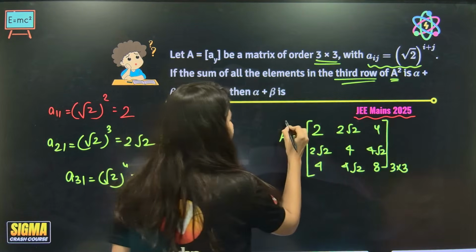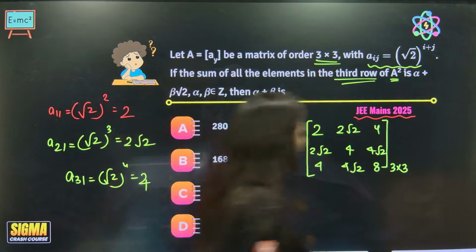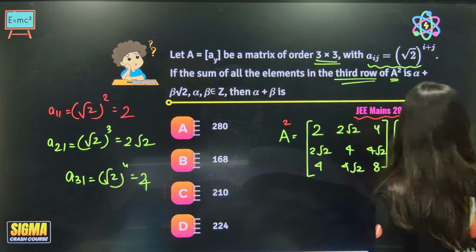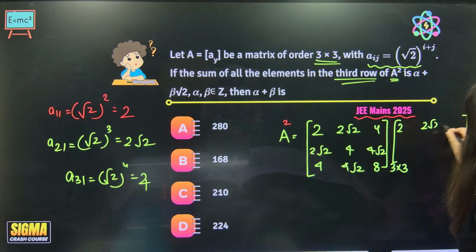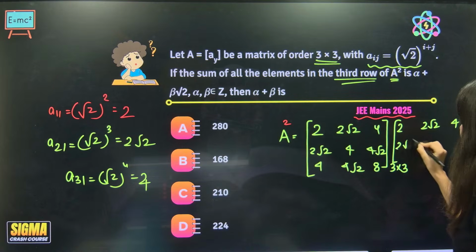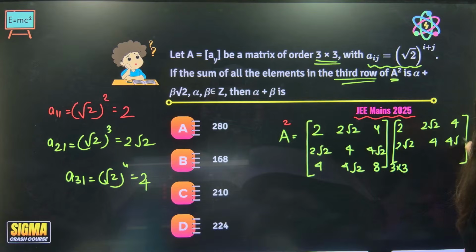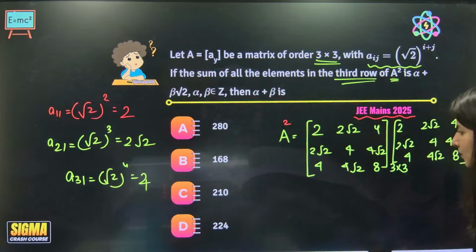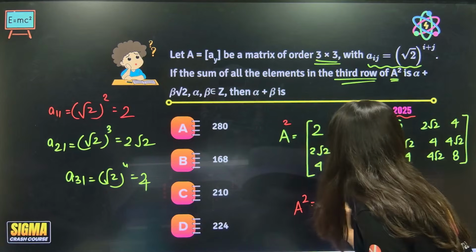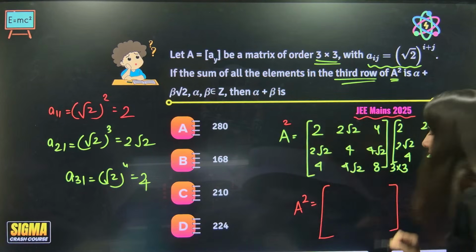Correct. Now you want A square, so you have to write one more A over here. It is a pure multiplication question, just focus on the calculation part. I think this question is not that difficult. Now what do you want? The third row of A square. Be very smart, absolutely smart.